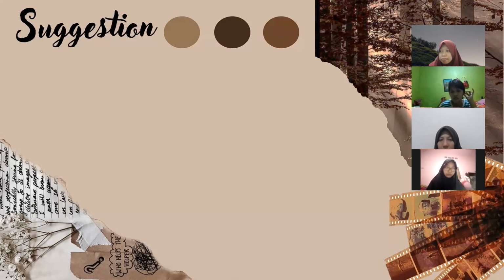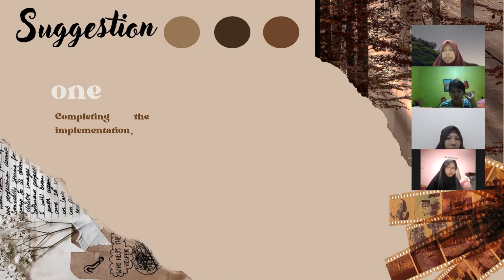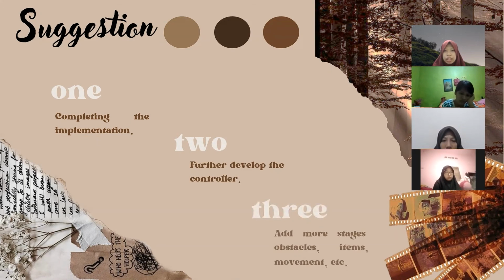Next, suggestion. As explained before, there are features that haven't been implemented in the game, and overall, the game is far from perfect. So, suggestions for game development in the future are as follows. First, complete the implementation of the game. Next, further develop the controller. And last, add more stages, obstacles, items, movements, etc.